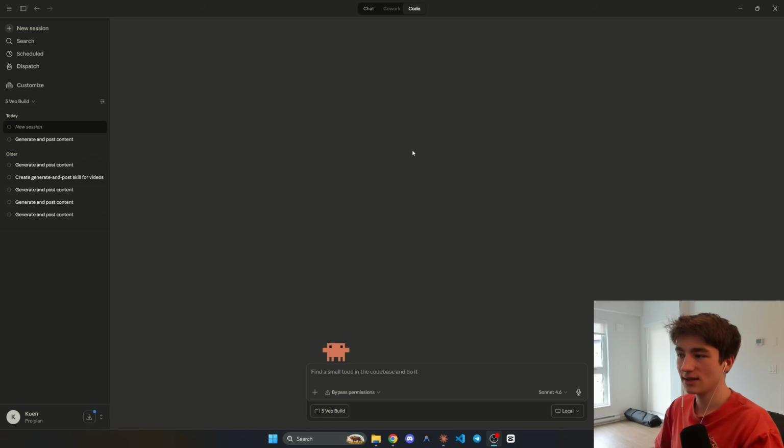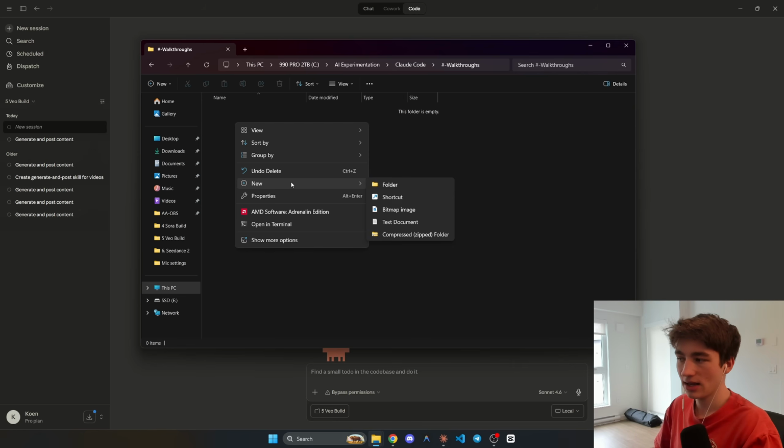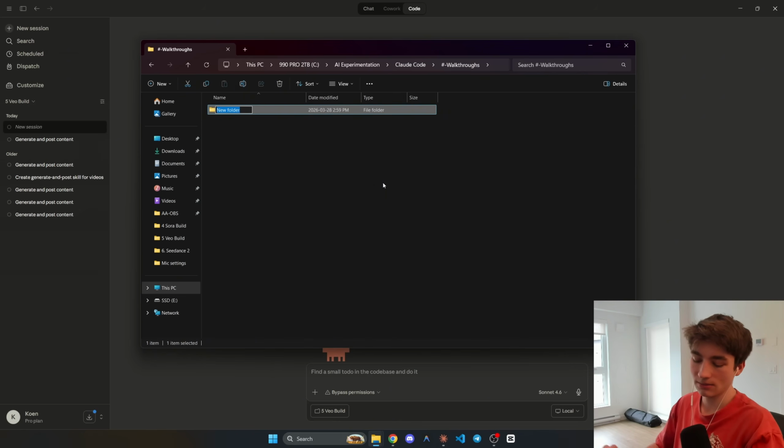All right, so here we are inside of the Claude Code desktop app. Once you have opened it up and you're signed in, just click on Code at the top here. And what you're going to want to do is go to your File Explorer on Windows and just right-click and make a new folder. So I'm going to call this one VO3 Walkthrough. Okay. Now we have our folder.